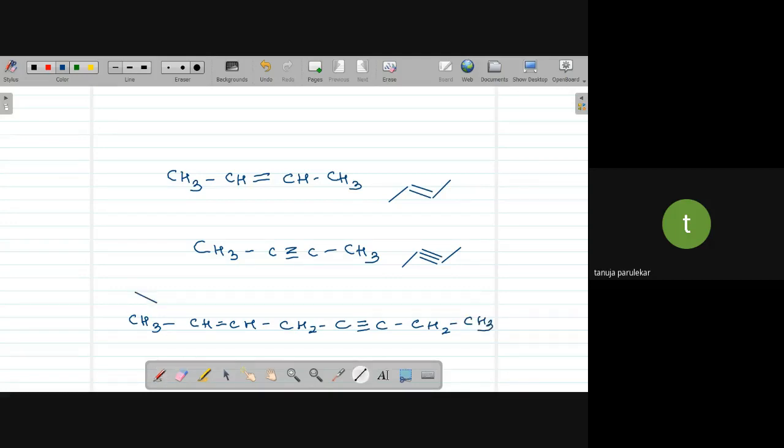So this is your first CH3, then CH, then a double bond, then a single bond, then CH2, then C, then a triple bond, then CH2 and CH3.